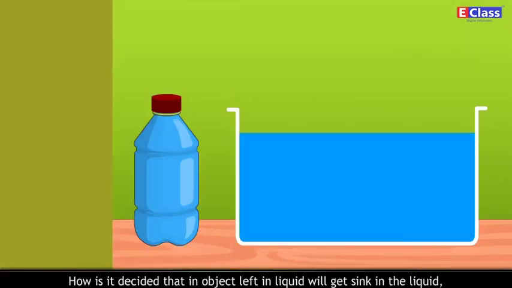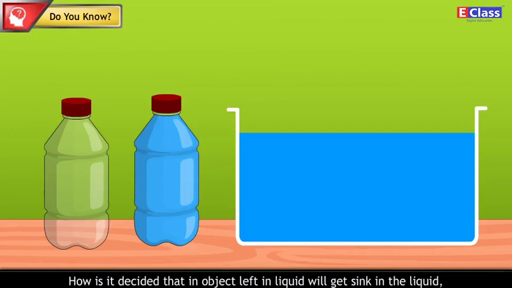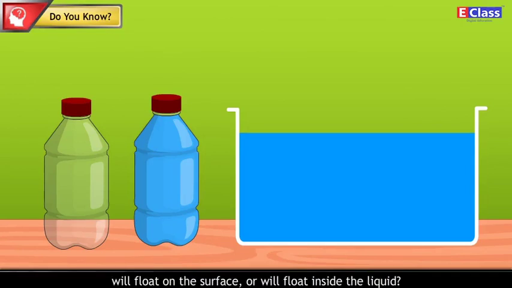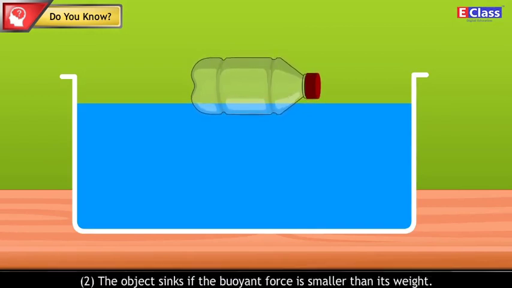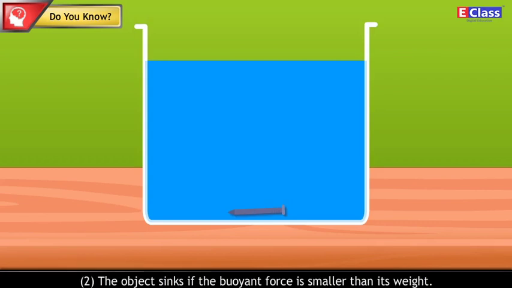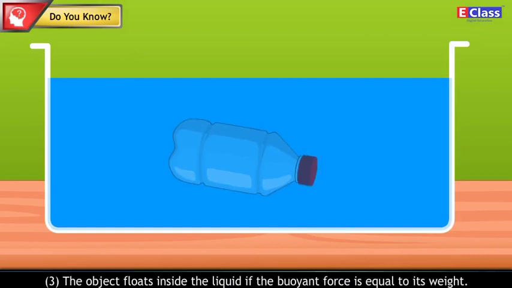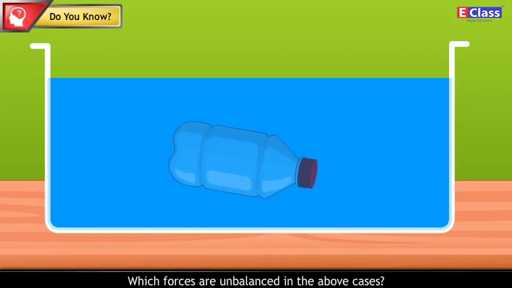Do you know how it is decided whether an object left in liquid will sink in the liquid, float on the surface or float inside the liquid? 1. The object floats if the buoyant force is larger than its weight. 2. The object sinks if the buoyant force is smaller than its weight. 3. The object floats inside the liquid if the buoyant force is equal to its weight. Which forces are unbalanced in the above cases?